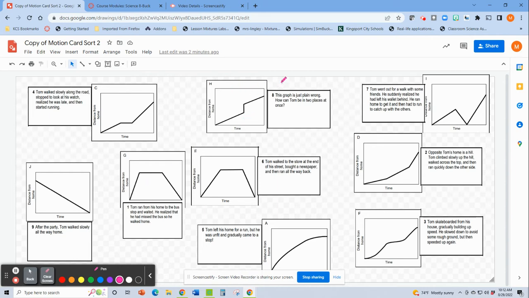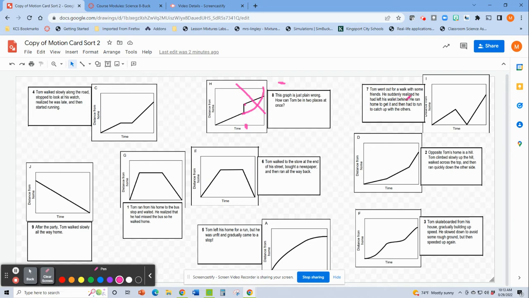This one over here, up here, this graph is just plain wrong. How can Tom be in two places at once? So at this moment in time, see right here, he's both there and there. Well, you can't be, at least right now, we can't teleport. We can't be in two places simultaneously. So that graph is just wrong.